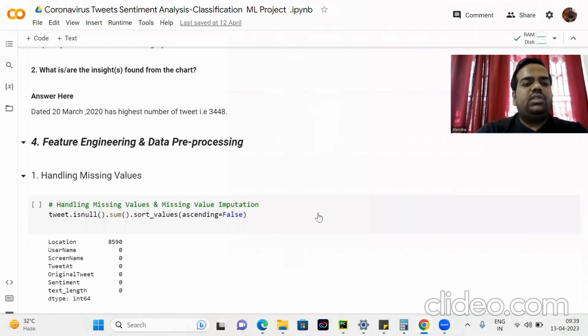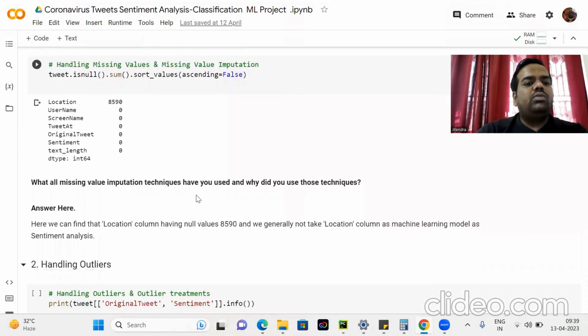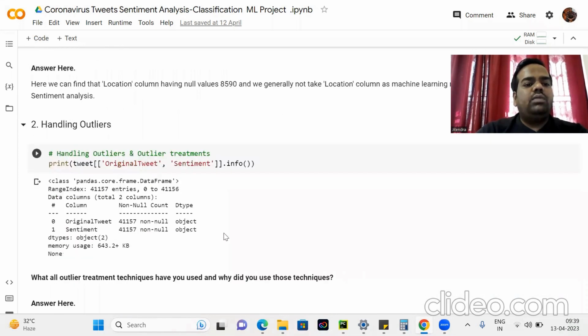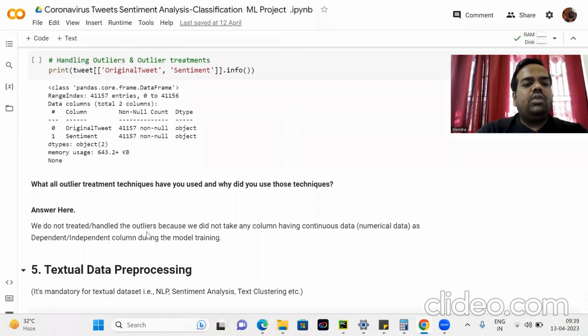Now start with the feature engineering and data preprocessing. We first handle the missing values. We find that only the location column has null values, that is 8,590. For modeling, we can't use the location column, so we don't remove any location or fill the null values. So how do we handle outliers? We do not handle the outliers because we did not take any column having continuous, numerical data as a dependent or independent column during the model.